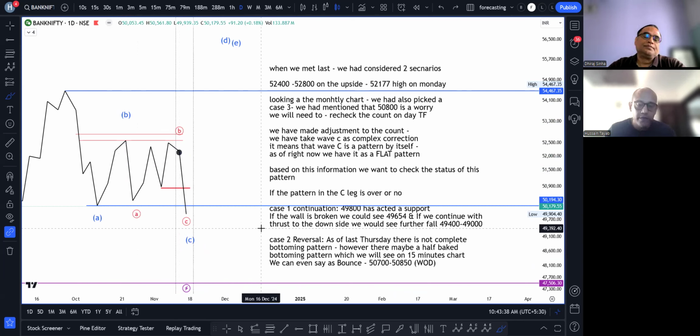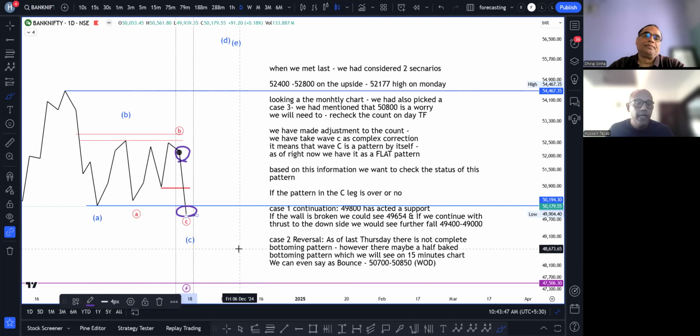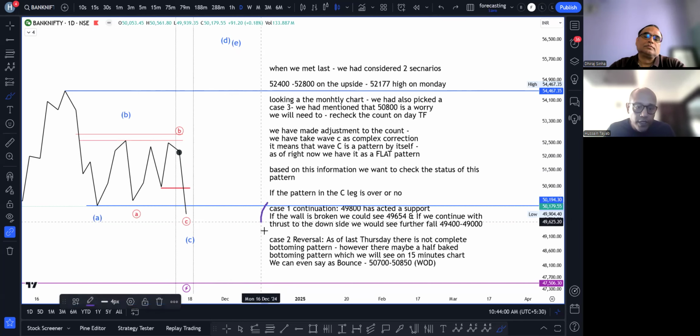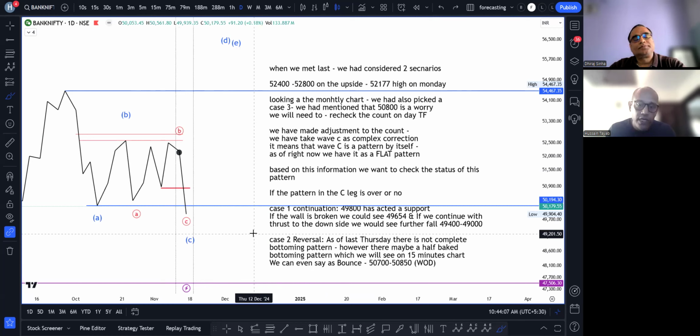So far we can see wave C is a flat pattern. As a NeoWave analyst, what I want to check is the move that started from here and went till Thursday: what is its status? Is it still going to continue? Is it going to take a pause? In order to check that, we will also go down to a 15-minute time frame. Before I do that, sir, I'm going to take my two cases over here. Based on the information that I have, what we have been doing for the last 1 year is that case one has always been for continuation.